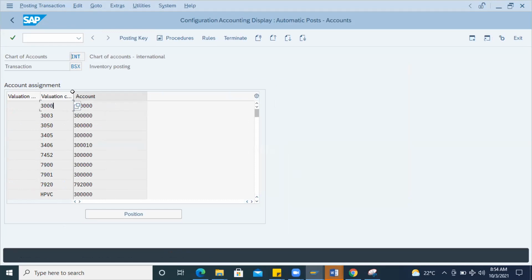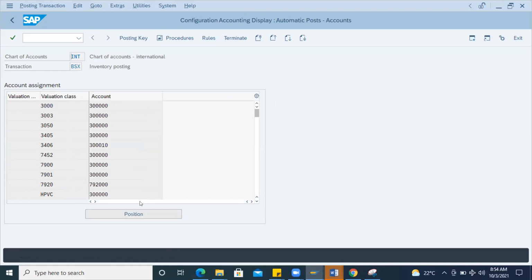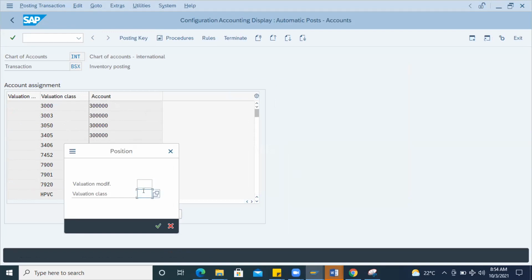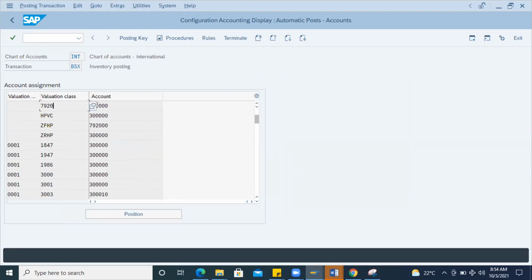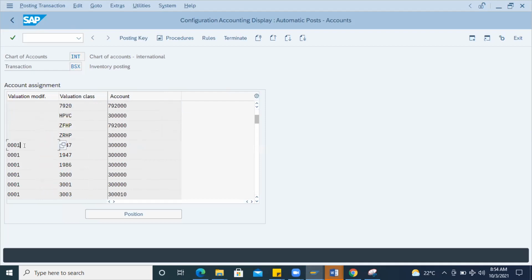account. Example, if you see valuation class 7920, it is linked with this account 792. And also you can see there is a valuation modifier. This modifier you can use based on the valuation grouping code. I have shown, right? There is 0001, 0002, whatever you can create, and you can add in the plant level.